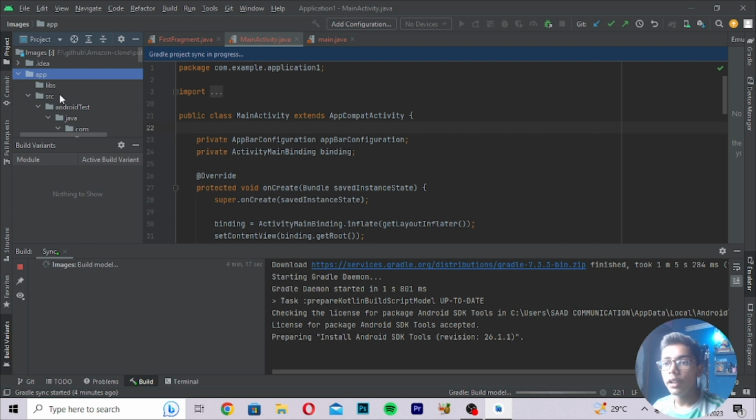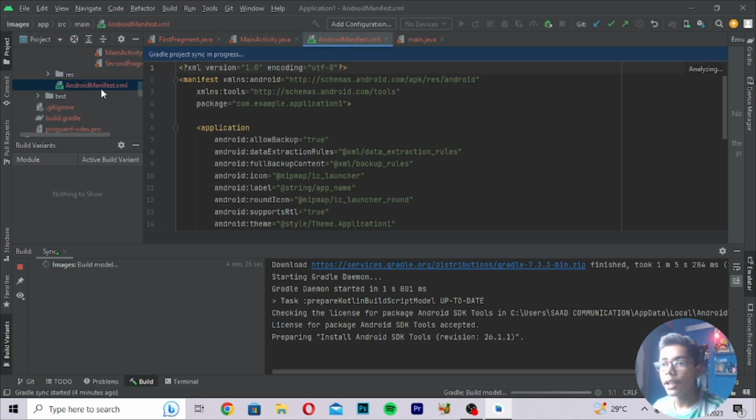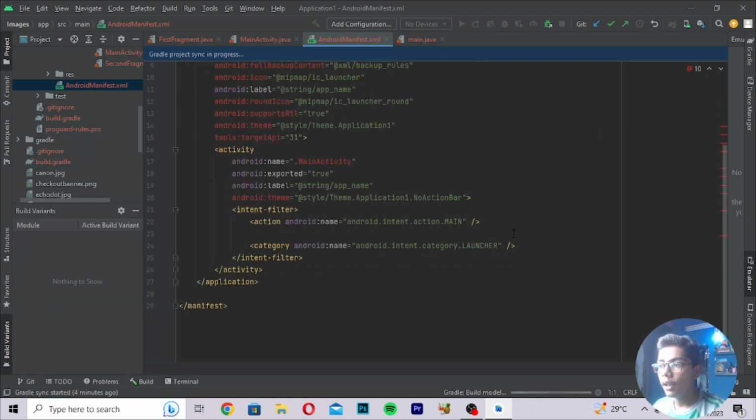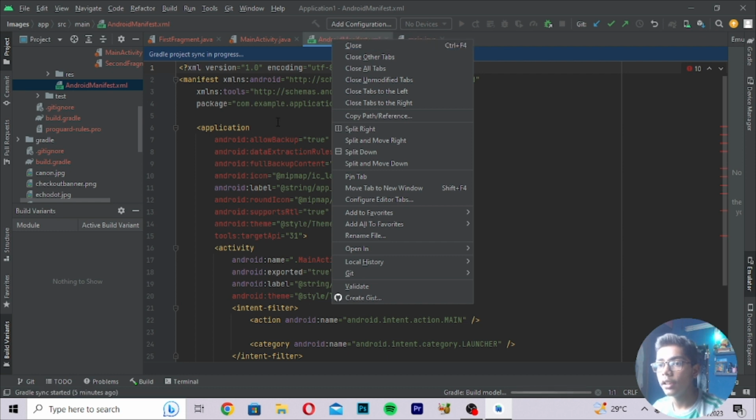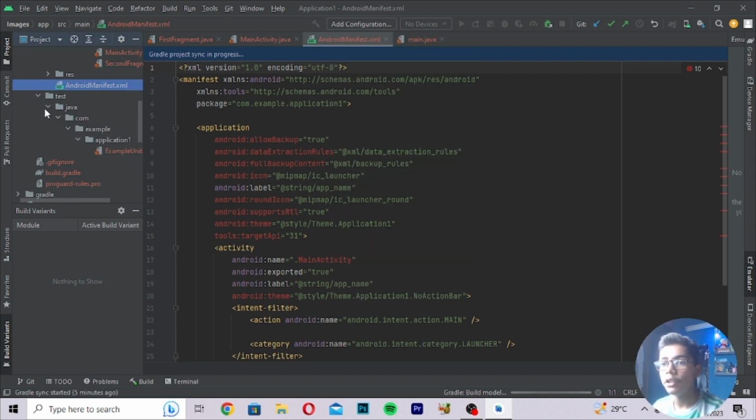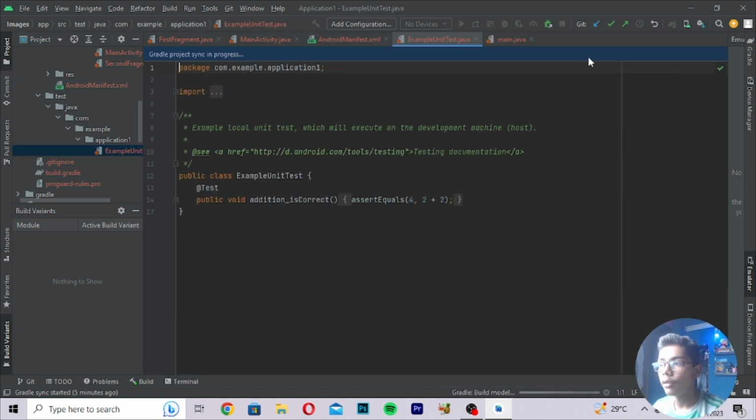After doing all that stuff here, if I move to this file, you can see we are getting the example main.java file and all this stuff. Then this is the XML file which you will be getting. In this XML file you will be getting all the code for when you have to run your file and where you have to do styling and all that stuff. You can see it in this file here. Then this is the test file which you are getting to check the test thing here. If you want to check your file, you can check this test file directly from here.